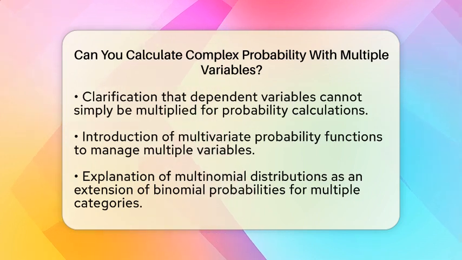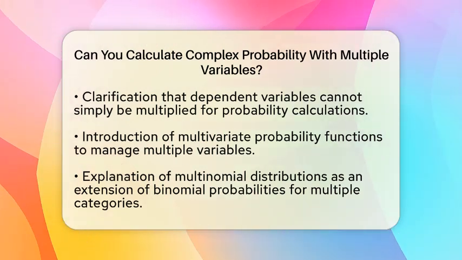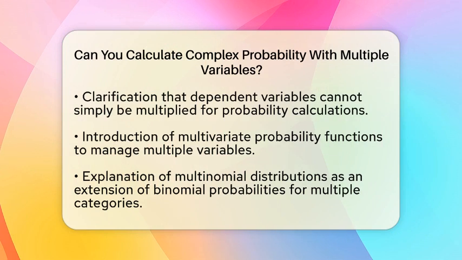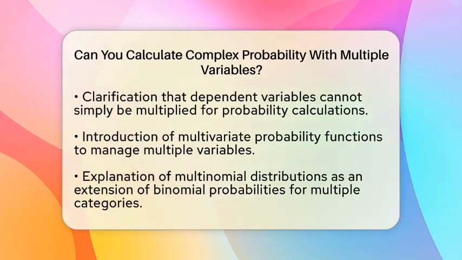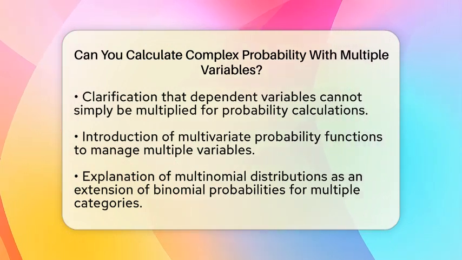To manage multiple variables, especially when they are numerous or have complicated relationships, we can use several strategies. One approach is to utilize multivariate probability functions. These functions describe how all the involved variables behave together. For example, multinomial distributions extend binomial probabilities to multiple categories, allowing us to analyze more complex scenarios.